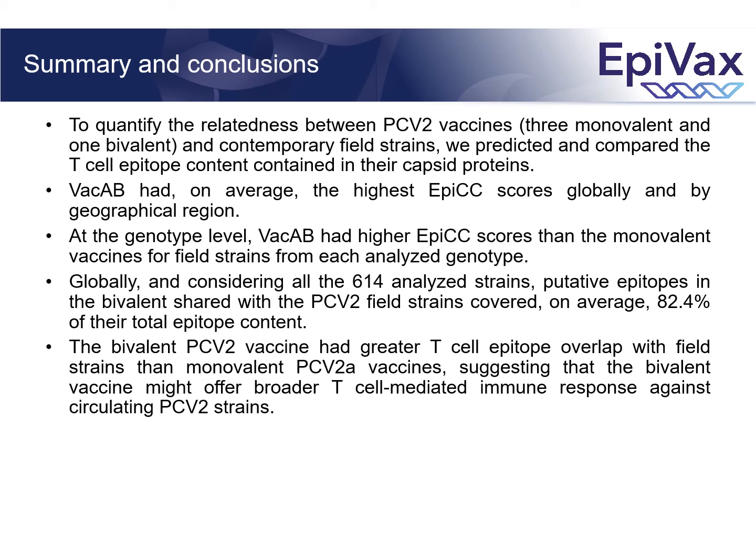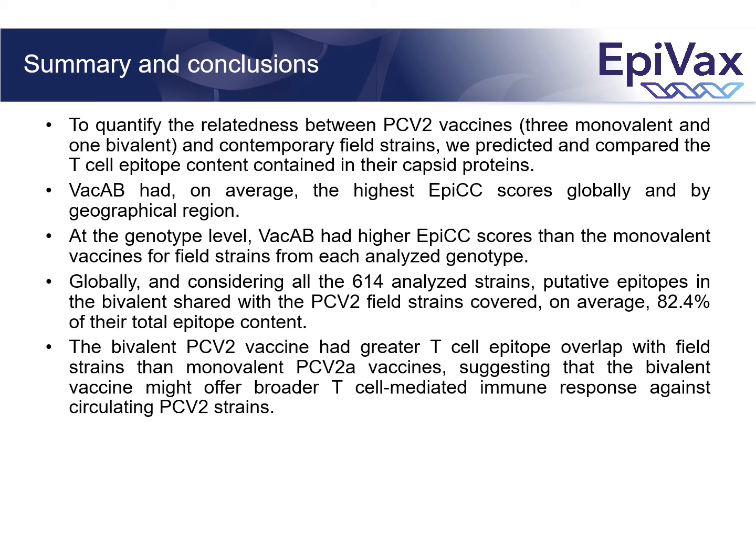To summarize, in this analysis, we quantified the T-cell epitope content shared between PCV2 vaccines and field strains. On average, vaccine AB had the highest EPIC scores globally and by geographical region. Vaccine AB also had higher EPIC scores than the monovalent vaccines for field strains from each genotype, in particular for PCV2D strains, which are the most prevalent genotype.